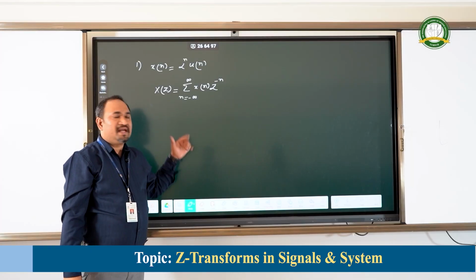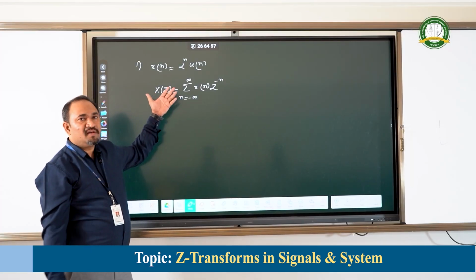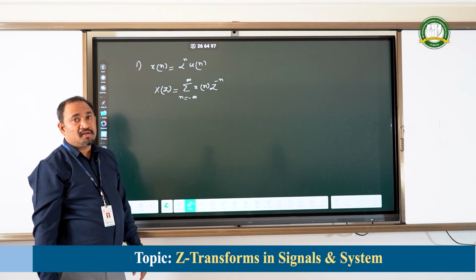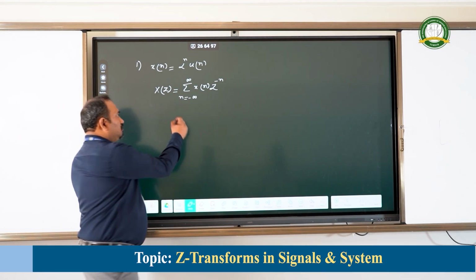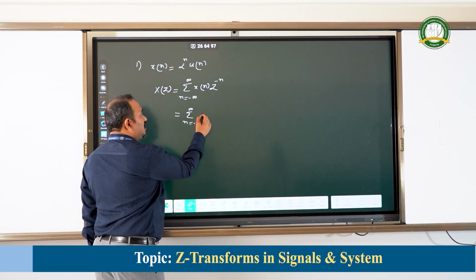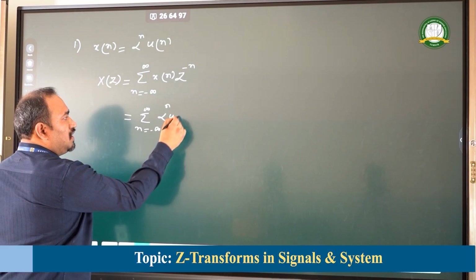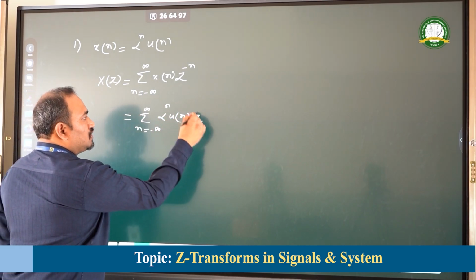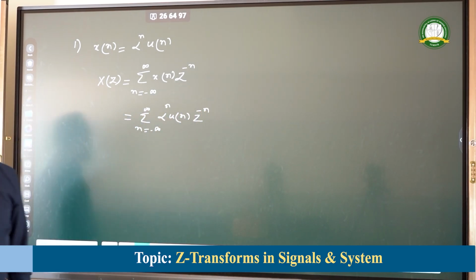Now we are going to apply this Z transformation for the given input x(n) equal to alpha to the power of n u(n). This is equal to summation n varying from minus infinity to plus infinity alpha to the power of n u(n) z to the power of minus n.